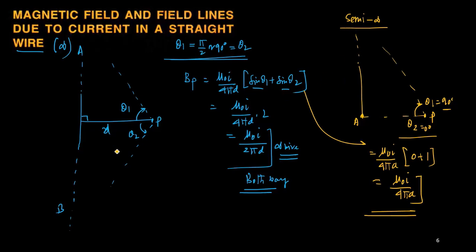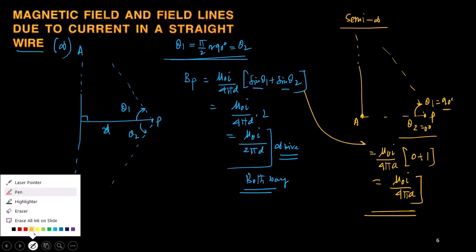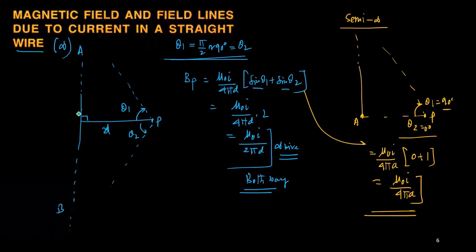Regarding the direction, if the current I is flowing in this direction in the wire, place the thumb along the I direction and curl the fingers, so at point P it will be cross. If I is flowing in the downward direction, then place the thumb downward and fold the fingers. The fingers should be coming out at point P, which means it should be dot.